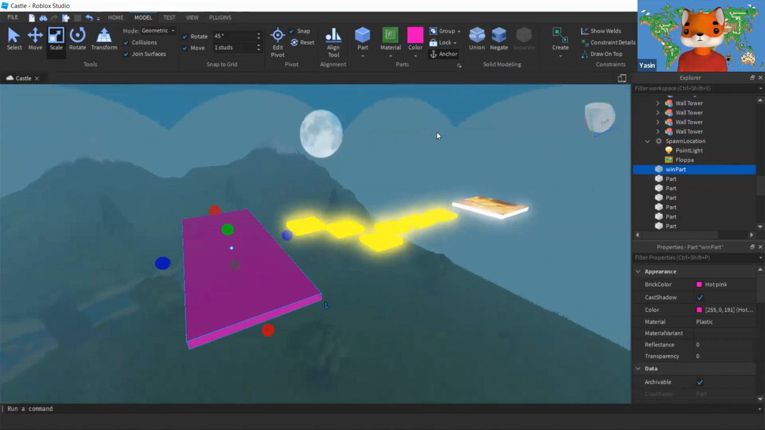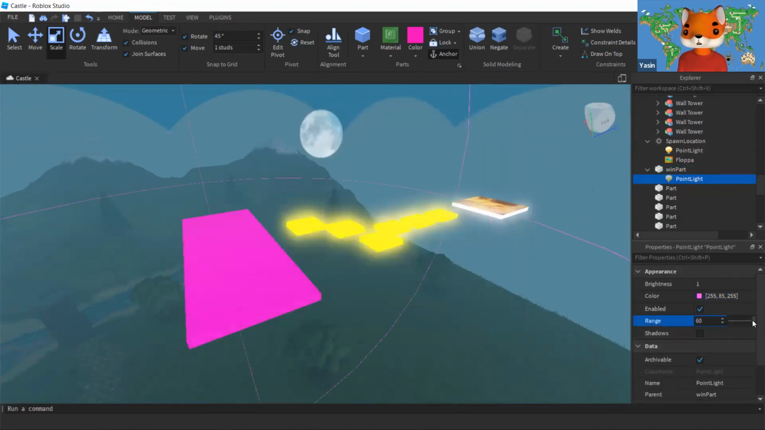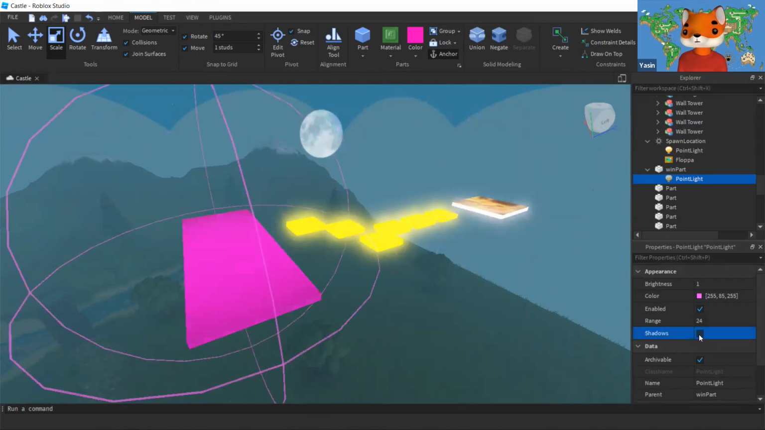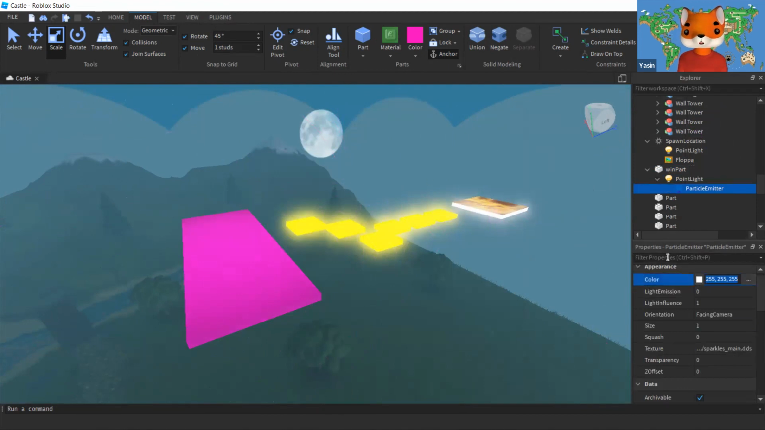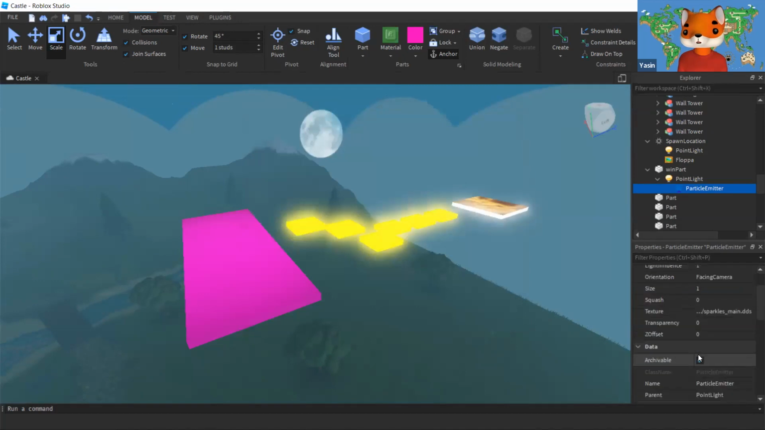And what else? Let's add some effects. So I'm going to add an effect of point light to it. Change the point light color to pink for now. Increase the range. Shadows. Particle emitter. Change the color of particle emitter to red. It's enabled. It should be inside the win part.